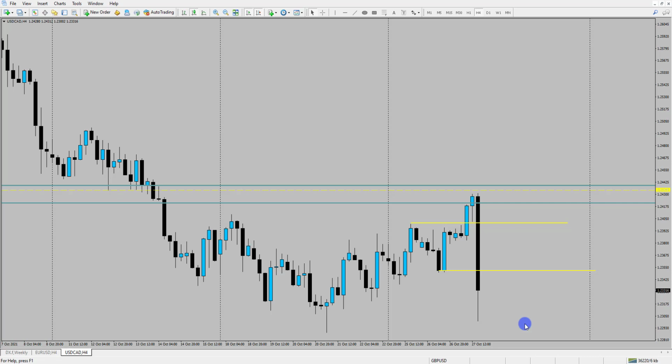So keep an eye on dollar CAD. Could see some further strength from the Canadian dollar after the Bank of Canada's recent announcement.